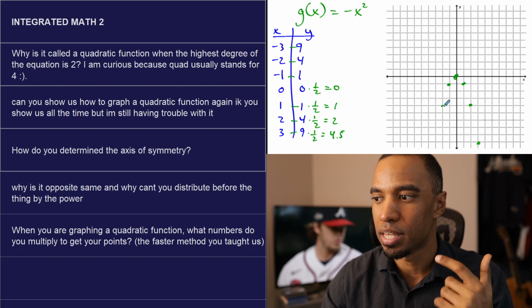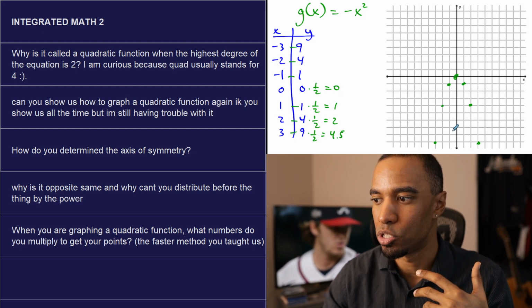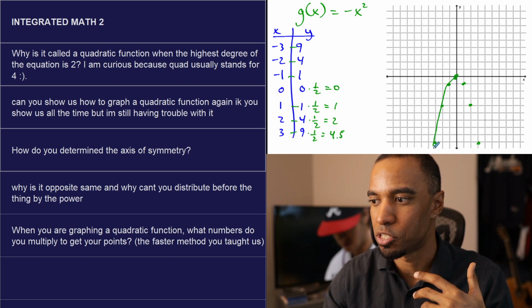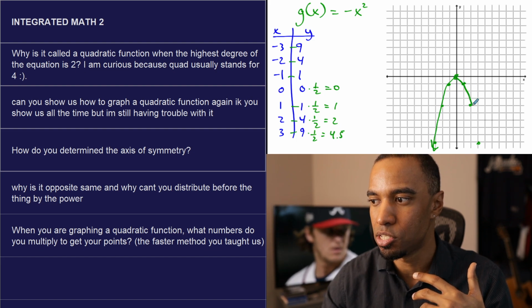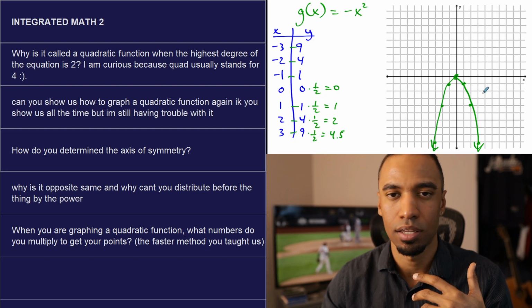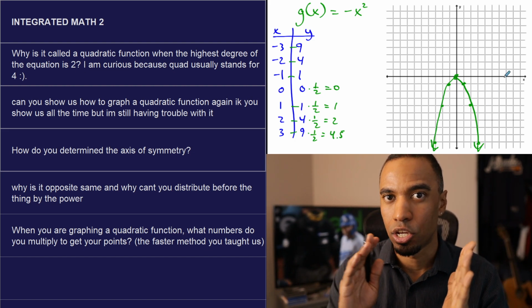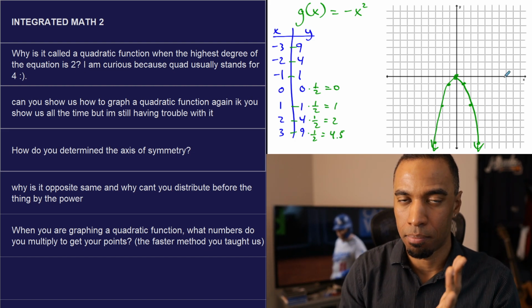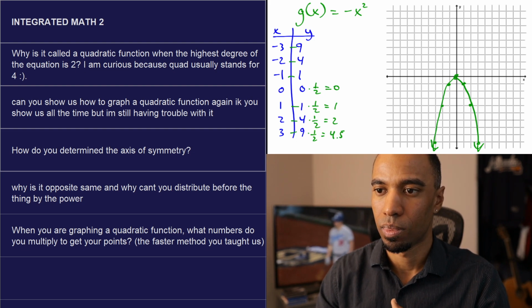Flip it over. So anything that's negative, I still apply my 1, 1, 2, 4, 3, 9, but I flip it over. If it's a -2, I double my heights downward. So -2, I go 1, 2, 2, 8, 3, 18. Take your 1, 4, and 9, and you double them, and you go that much further down.